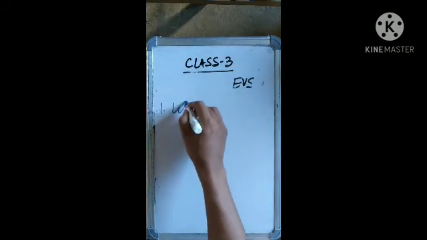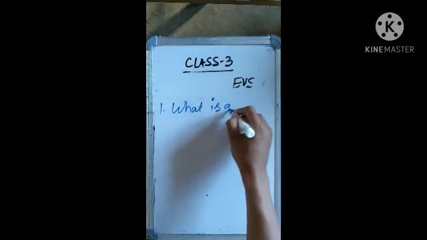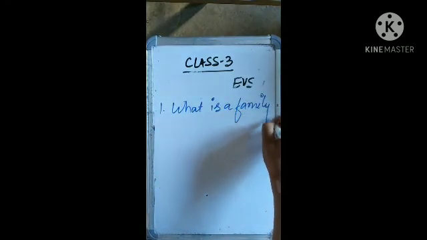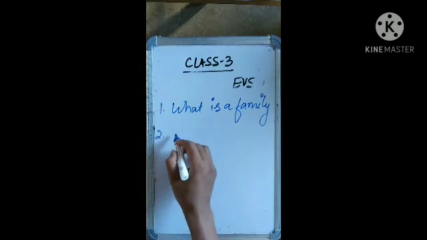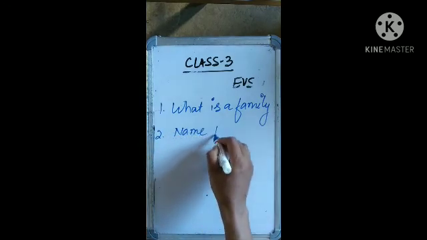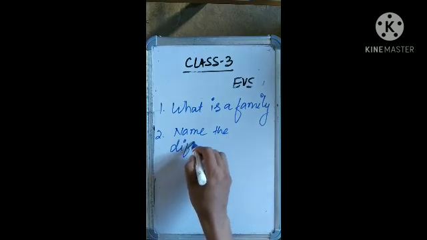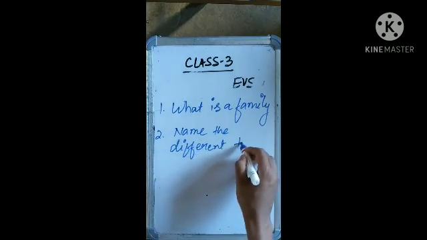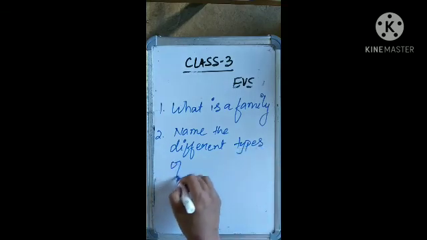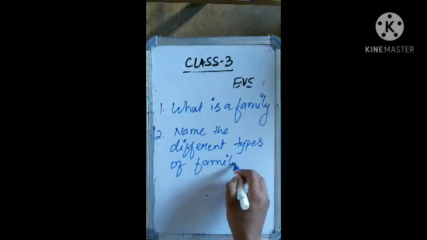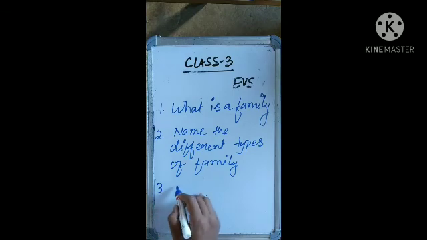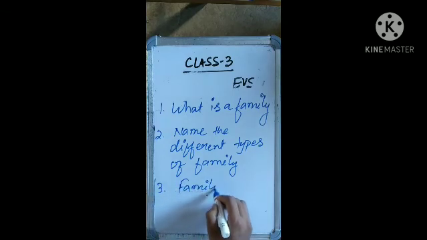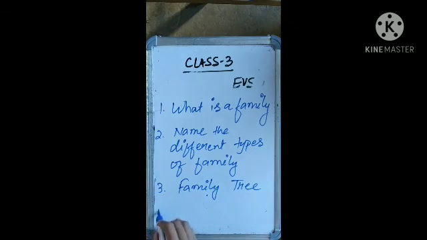What is a family? Name the different types of family along with the definition. What is a family tree? And how do twins look like, or what is the definition of twins?